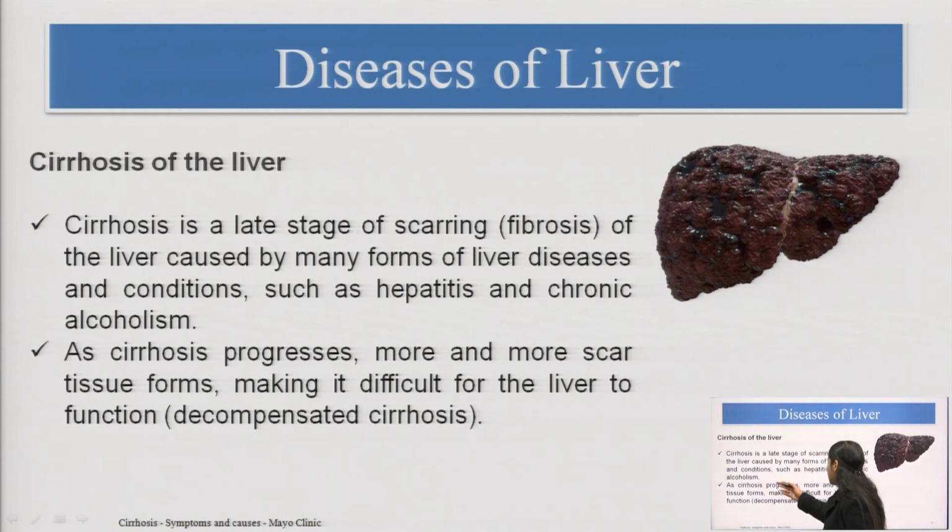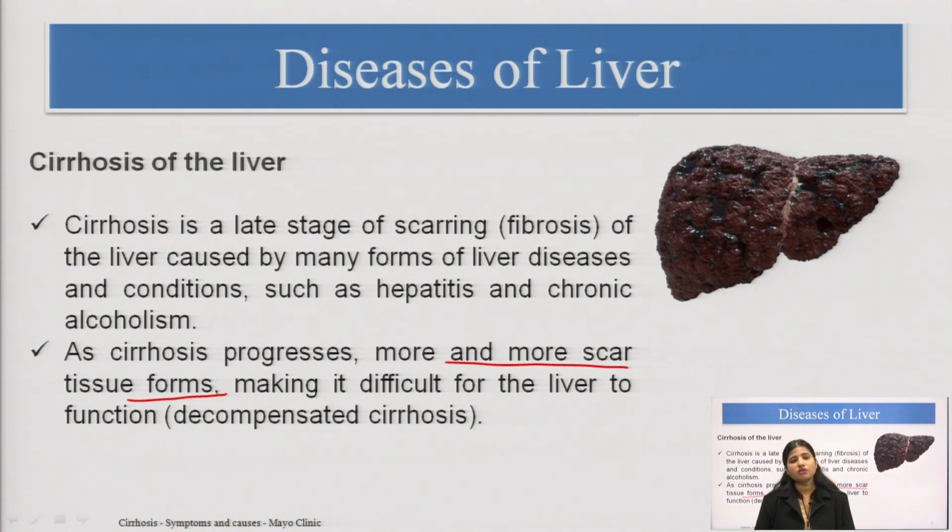As cirrhosis progresses, more and more scar tissue is formed, making the liver go into decompensated cirrhosis. There are two conditions, compensated cirrhosis and decompensated cirrhosis. Compensated cirrhosis usually does not give that many symptoms, and at that time the liver is functioning properly. But in decompensated cirrhosis, the liver is not able to metabolize content and not able to eliminate waste products. The liver has lost its functionality, and that condition will appear.